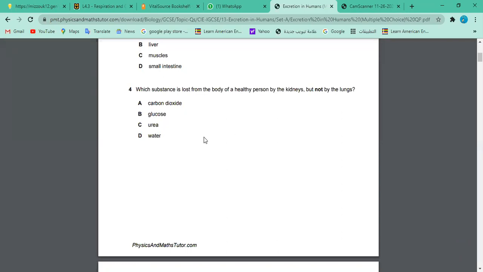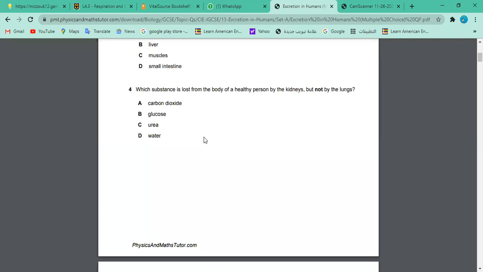Okay, so the correct answer is not B. Why not B? Because it's not actually healthy to have glucose in the urine. If you have more glucose in the urine, that person is called diabetic. You will have polyuria. Polyuria means a lot of urination, frequency, and urgency for urination.